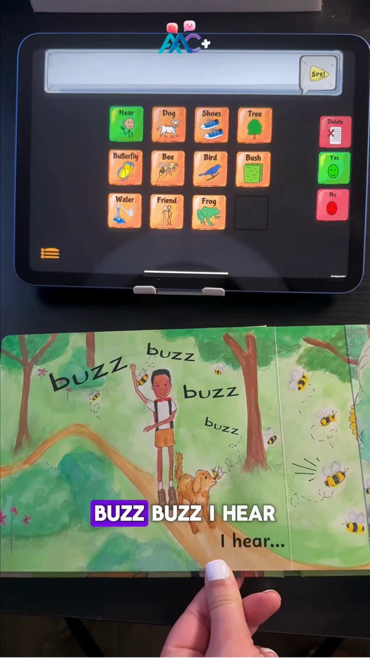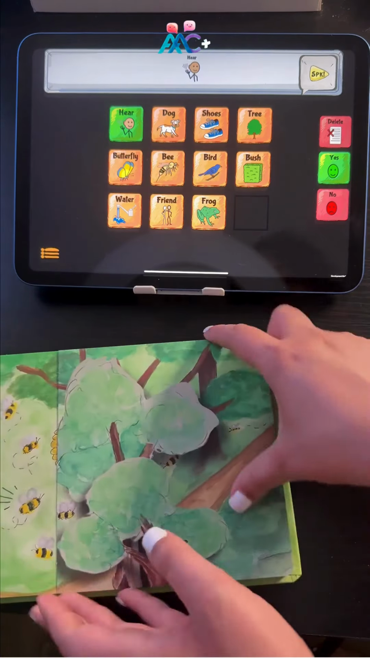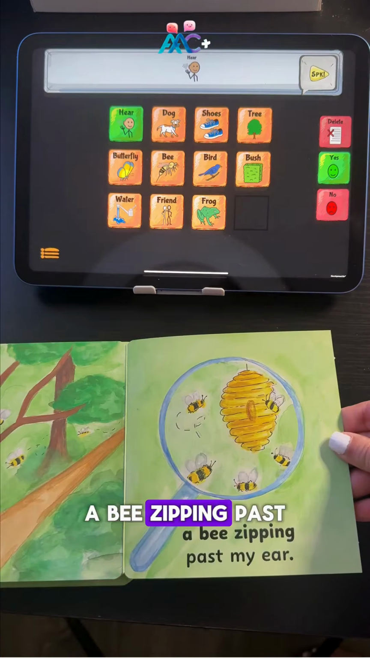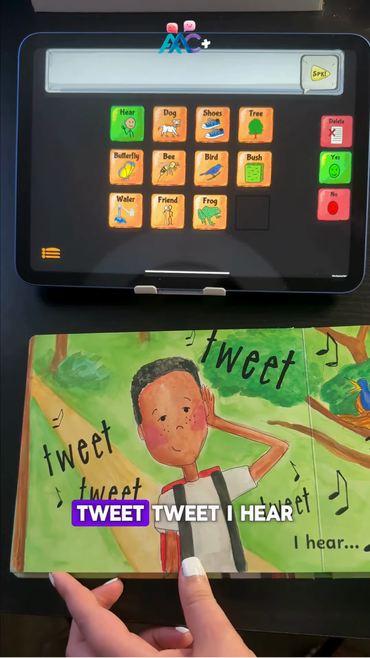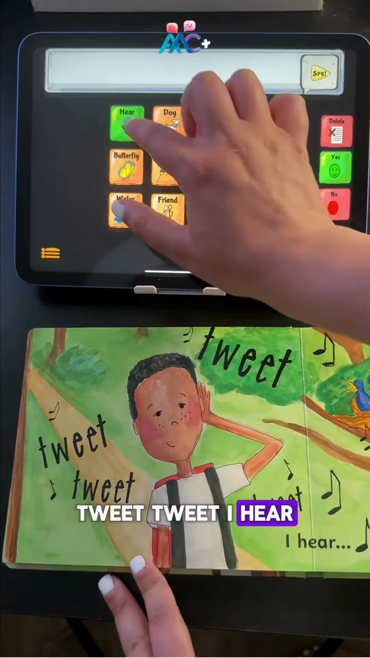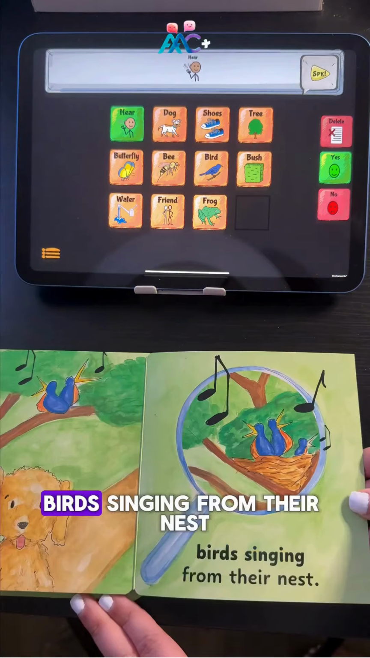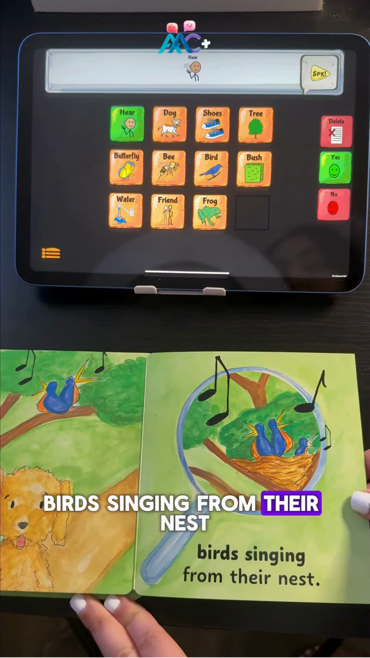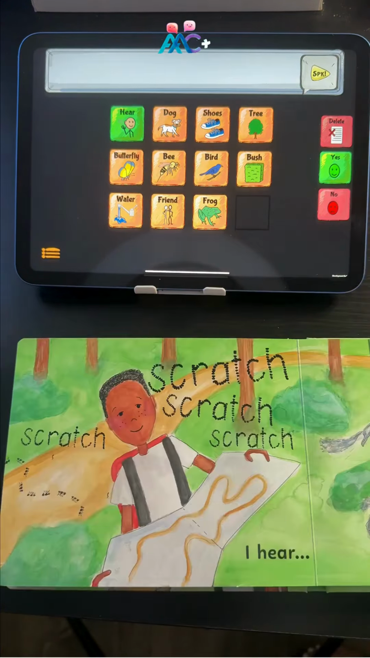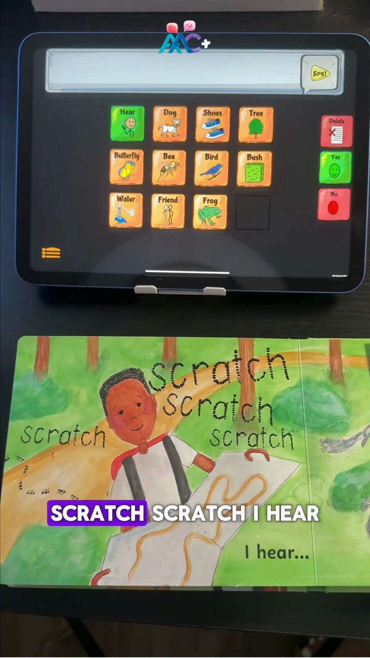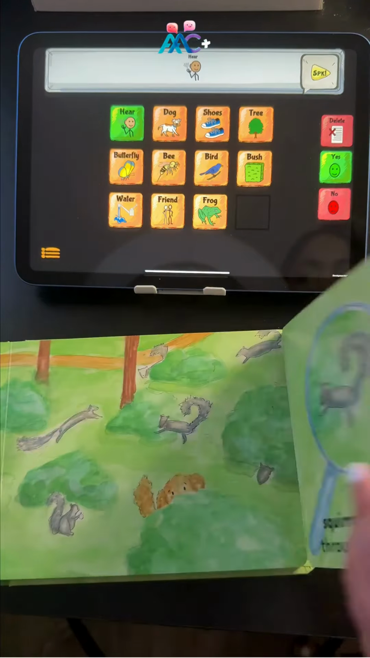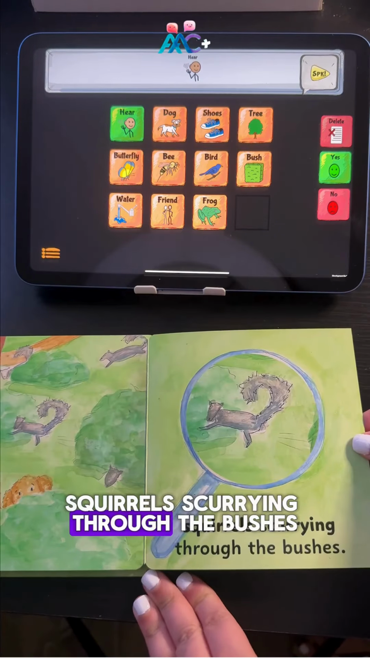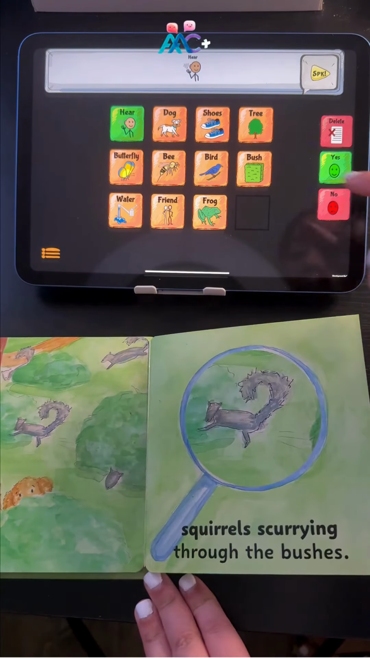Buzz, buzz, buzz, buzz. I hear a bee zipping past my ear. Tweet, tweet, tweet, tweet. I hear birds singing from their nest. Scratch, scratch, scratch, scratch. I hear squirrels scurrying through the bushes.